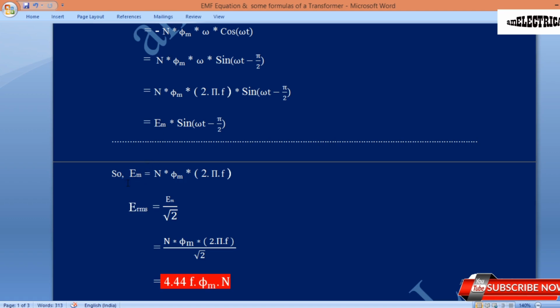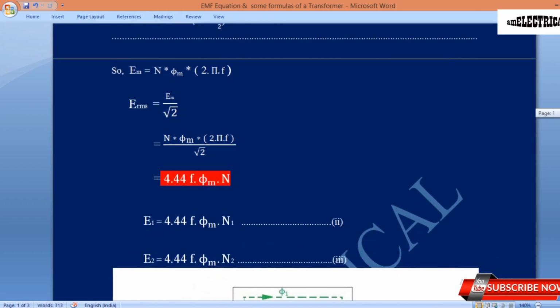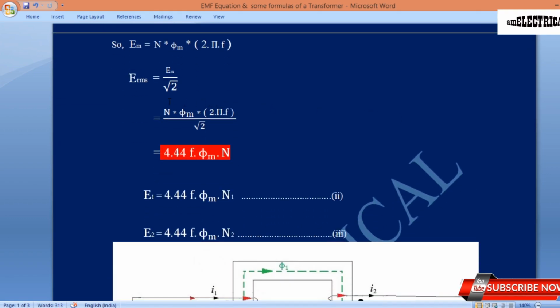Now if we represent it as an RMS value, E RMS equals E maximum divided by root 2. If we put the E maximum value, we get n multiplied by phi m multiplied by 2 pi f divided by root 2.